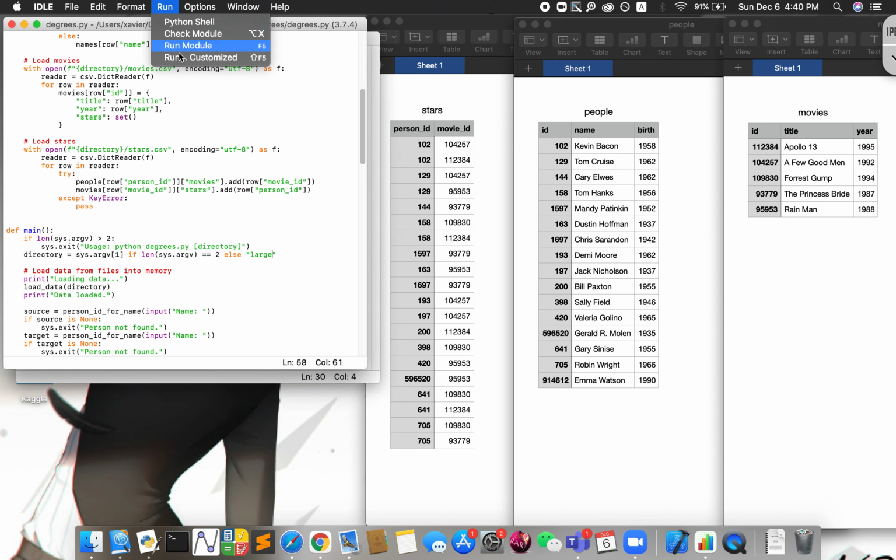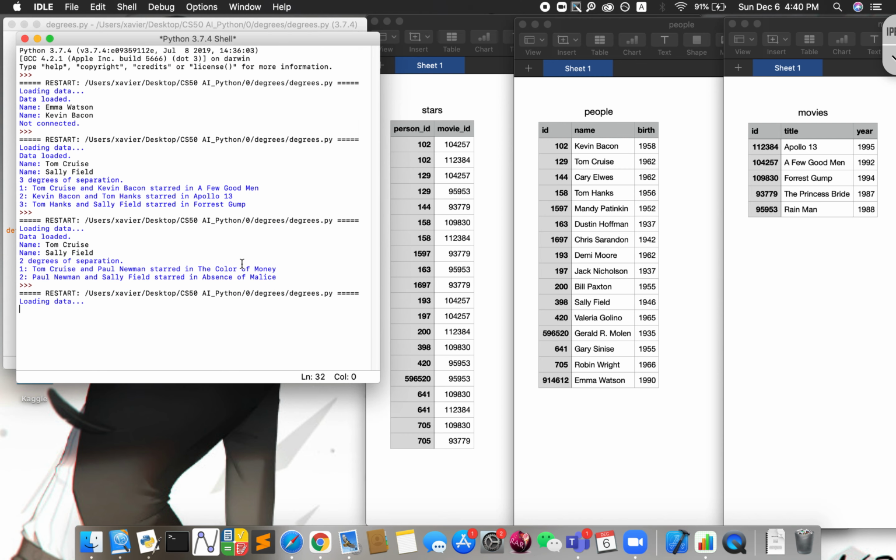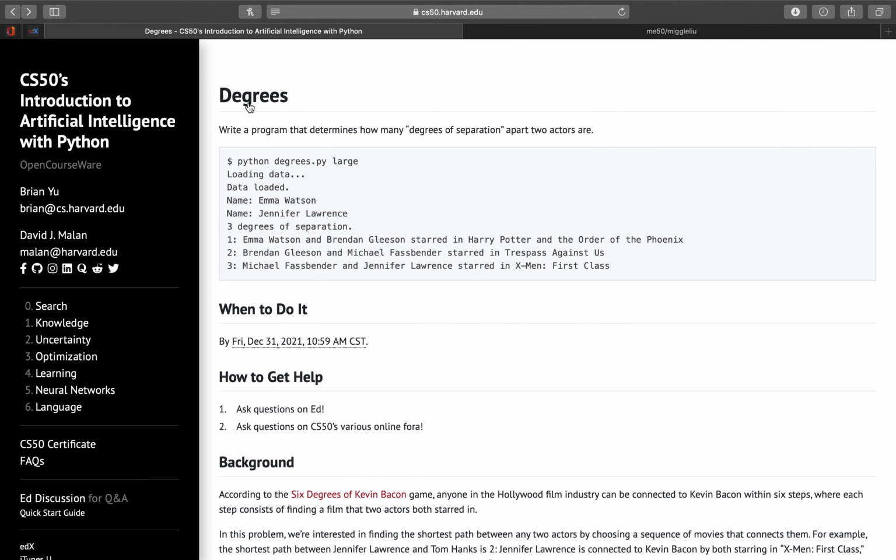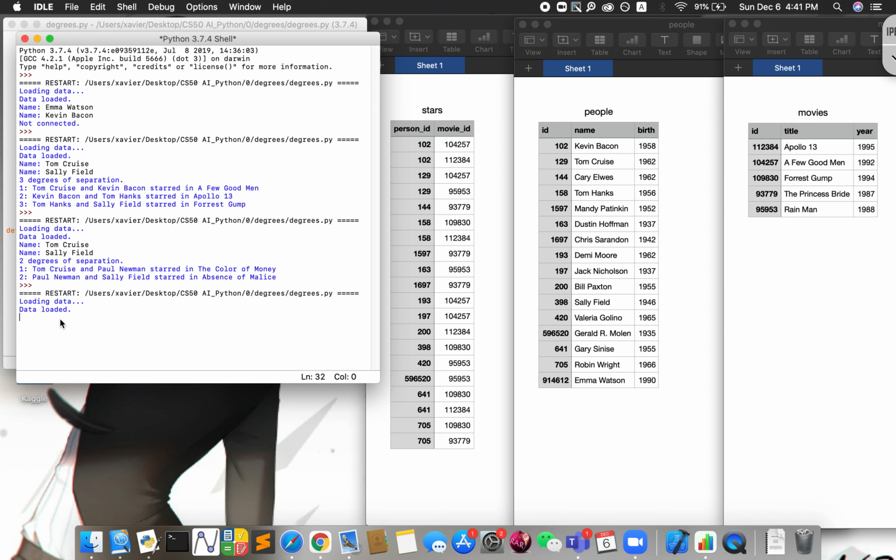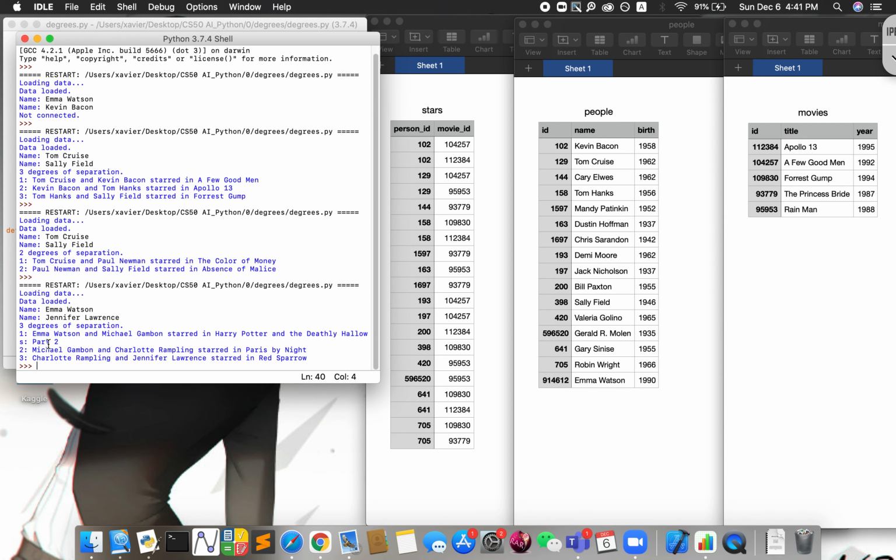So let's run this module again with another example. So this time I'll use the example given by the website, which is Emma Watson and Jennifer Lawrence, and the answer should be 3. Let's check it. Emma Watson and Jennifer Lawrence. It's pretty quick, so it gives us 3 degrees of separation,